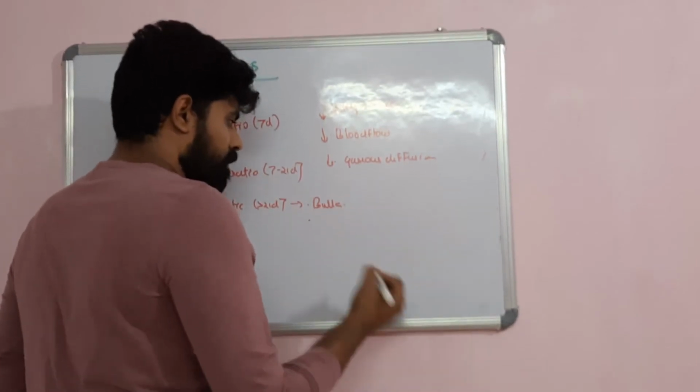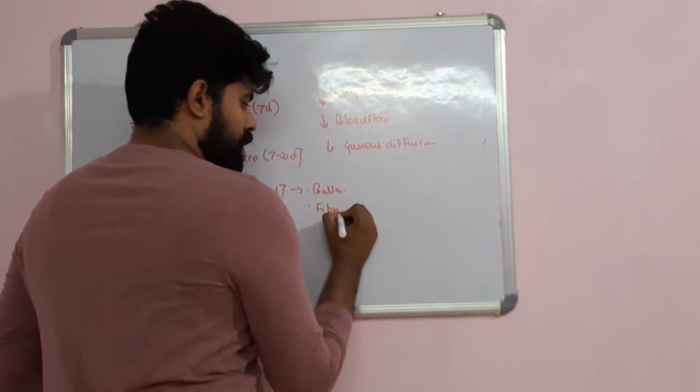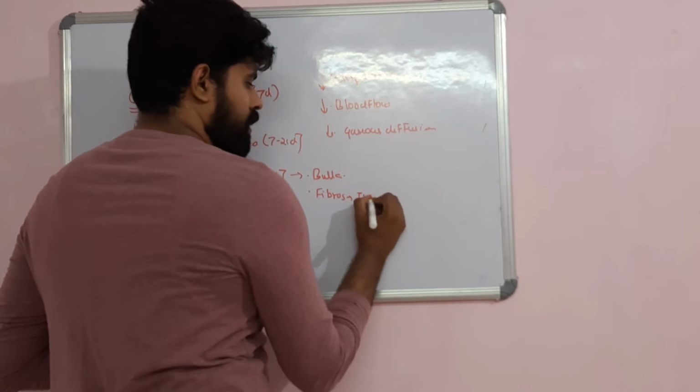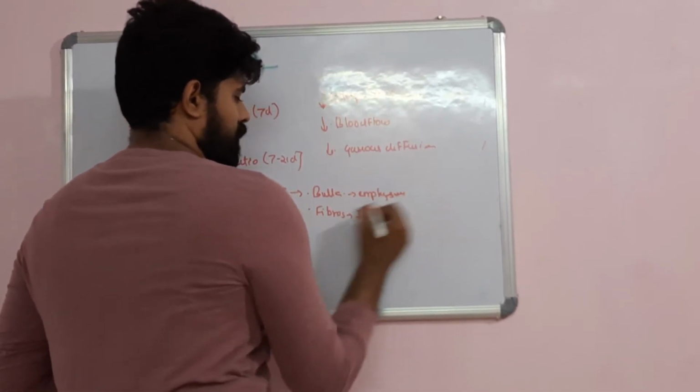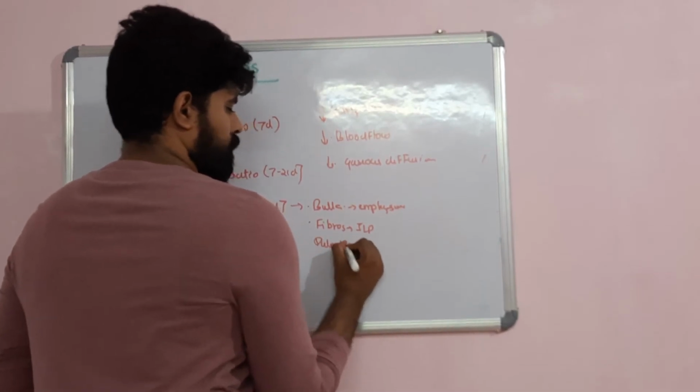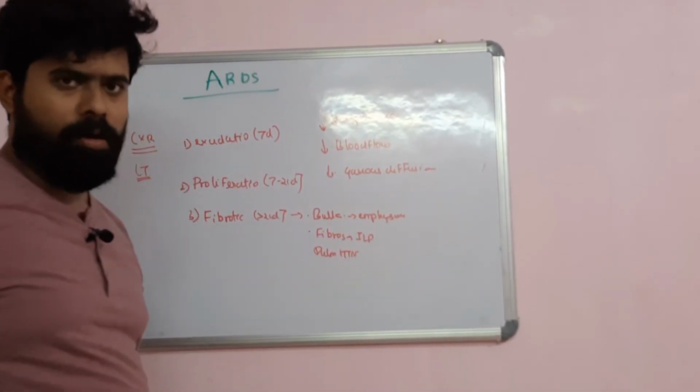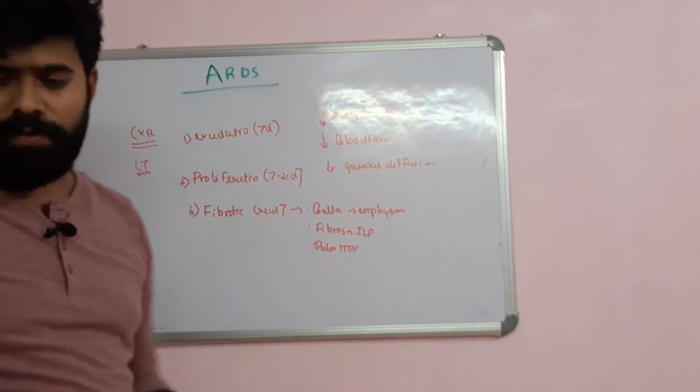Then the patient can have fibrosis, an ILD-like picture. This can also be an emphysema-like picture, and the patients can also have a pulmonary hypertension-like picture because of the endothelial obliteration. So, all these are the phases of ARDS.